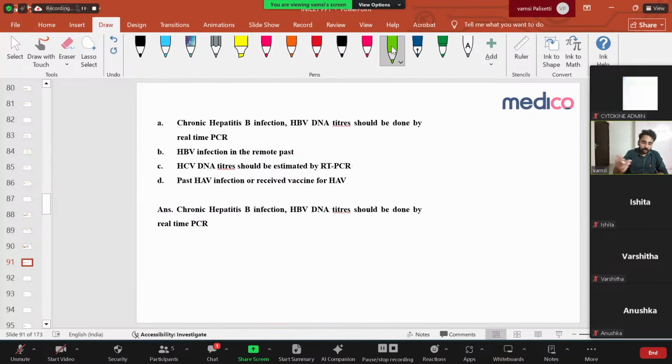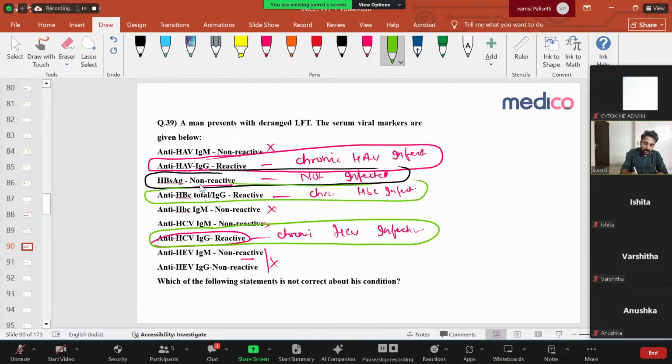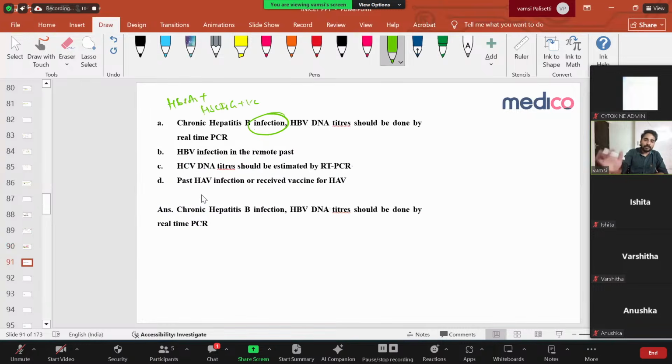Now, what is the answer here? Let us see the options. Is it a chronic hepatitis B infection? It's not an infection at all. For chronic hepatitis B infection, he should have hepatitis B surface antigen positive along with anti-HBc IgG positive. But here the hepatitis B surface antigen is not reactive, so it's not an infection. So 'no need to check for HBV titers' is the wrong statement. And HBV infection in the remote past, yes, this is correct. That's why he has anti-HBc IgG positive. It happened somewhere in the remote past. That's why HBs antigen is negative.